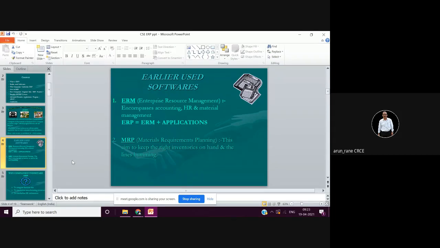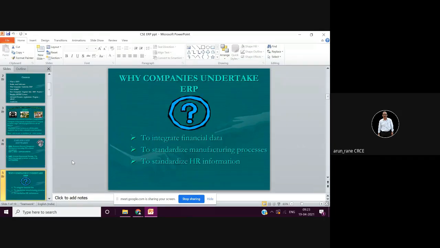So these were earlier softwares. You had separate software ARM, you had separate software MRP1, MRP2. Now all these are integrated in one software only, that is enterprise resources planning.